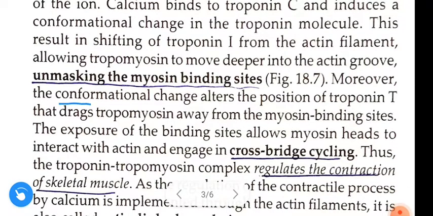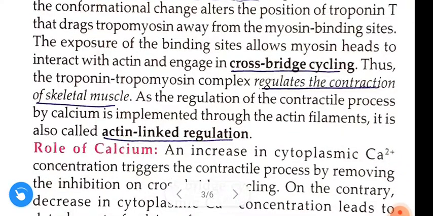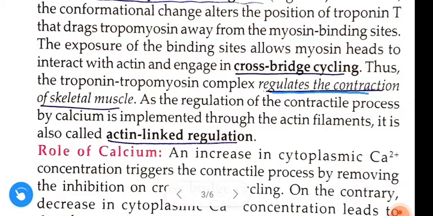Moreover, the conformational change alters the position of troponin T that drags tropomyosin away from the myosin binding sites. The exposure of the binding sites allows myosin heads to interact with actin and engage in cross-bridge cycling. Thus, the troponin-tropomyosin complex regulates the contraction of skeletal muscle. As the regulation of the contractile process by calcium is implemented through the actin filaments, we call this actin-linked regulation.